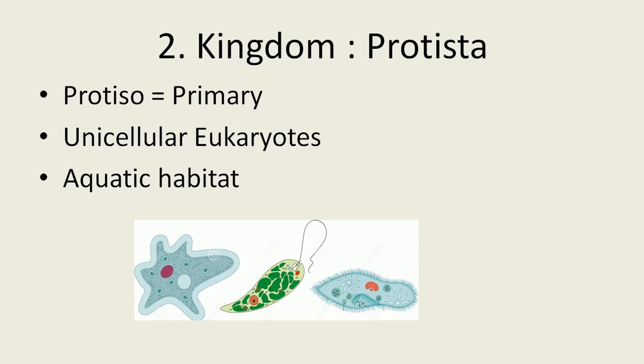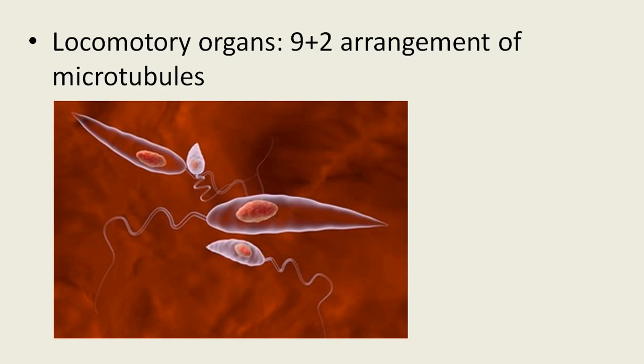Then diatoms also belong to the kingdom Protista. In the kingdom Protista, the organisms have some locomotory mechanisms. Some organisms move by pseudopodia, some by flagella, some by cilia. In the flagella there is a special arrangement of microtubules, that is, a 9+2 arrangement.